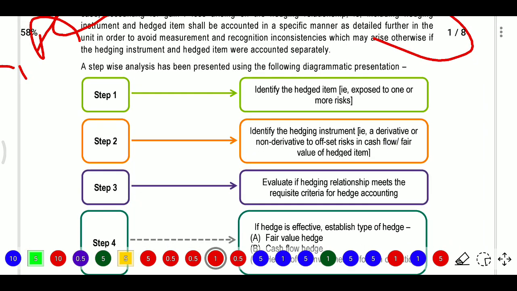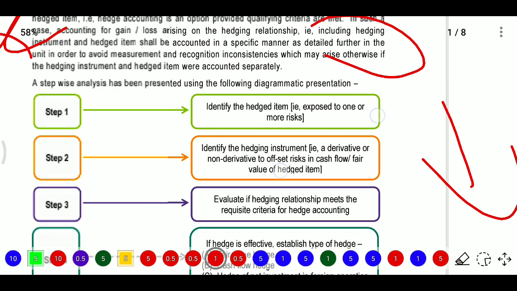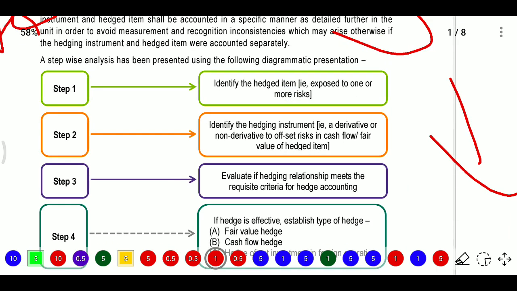Firstly, step 1, we need to identify the hedged items. So what are the items we are using? Among the items, we need to identify the hedged items that are exposed to one or more risks. Here the hedge accounting risk will be high, and because the aim is also big, because of that they have more risk, they are trying to get more returns. Step 2, identifying the hedging instruments.